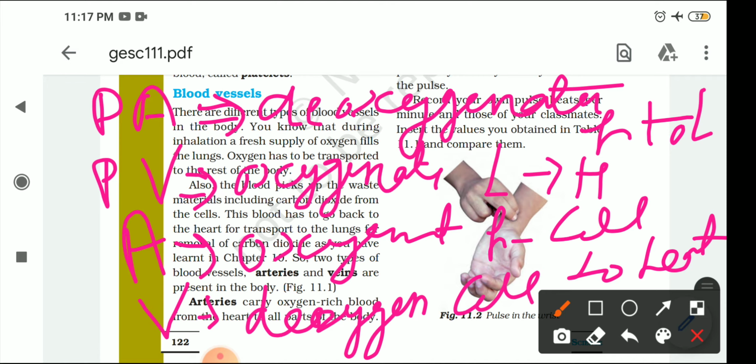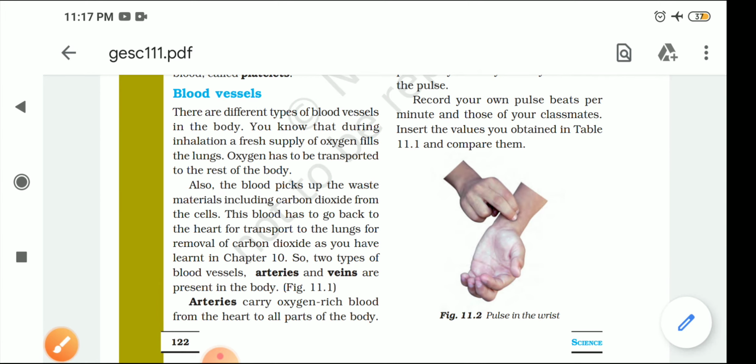Okay, so most of the time you all get confused between these four terms, but you need to be very clear about this, who is going to take oxygenated blood, who is going to take deoxygenated blood, and from where to where is also important. Okay, so now come to the chapter.